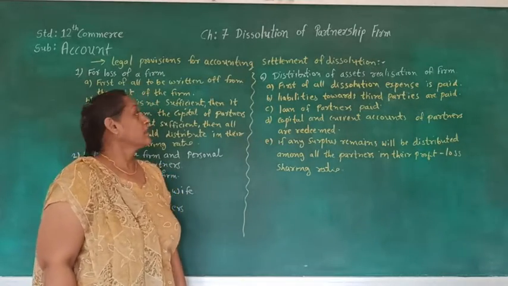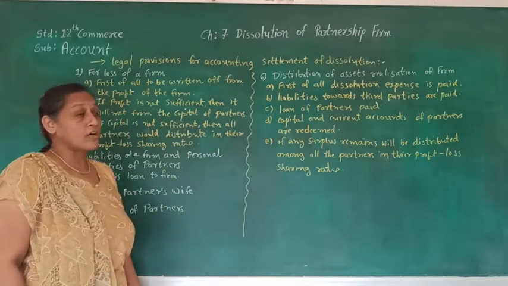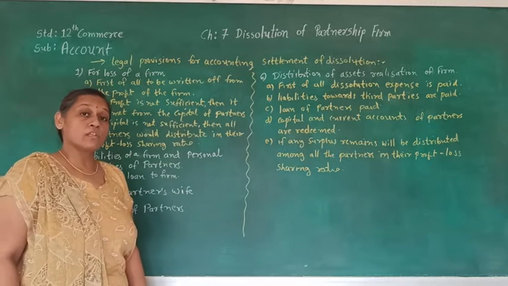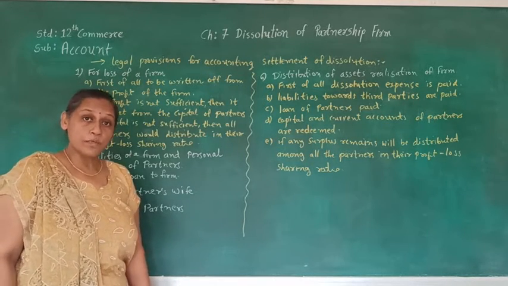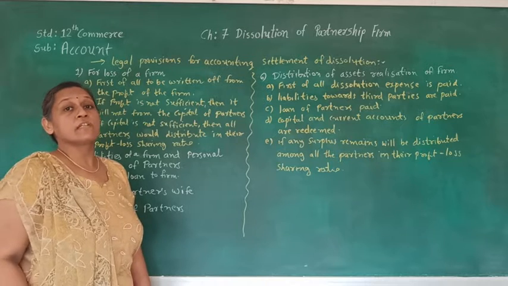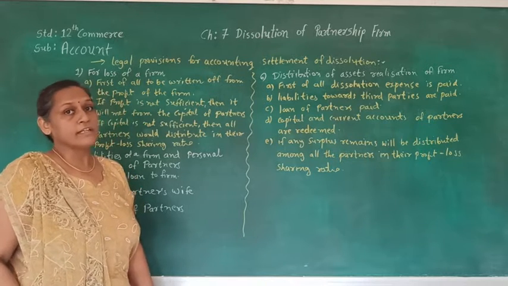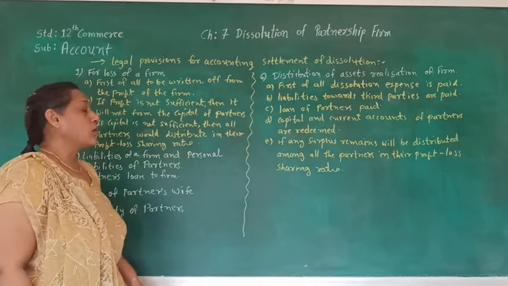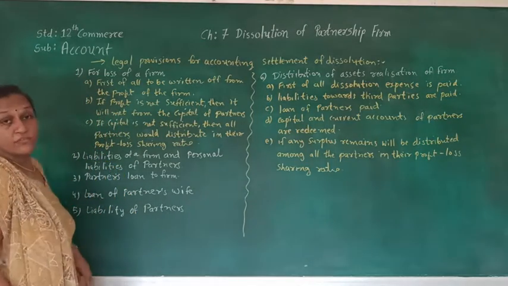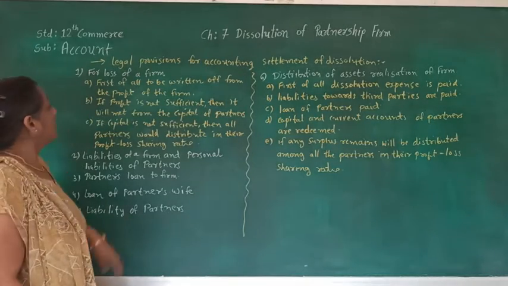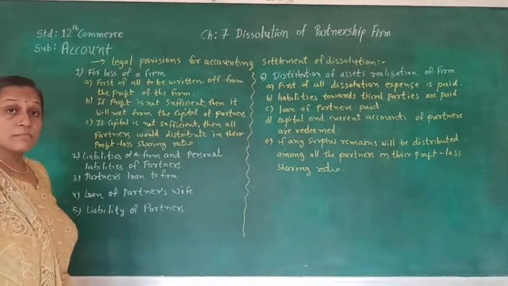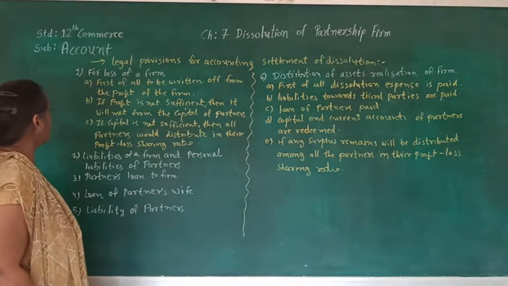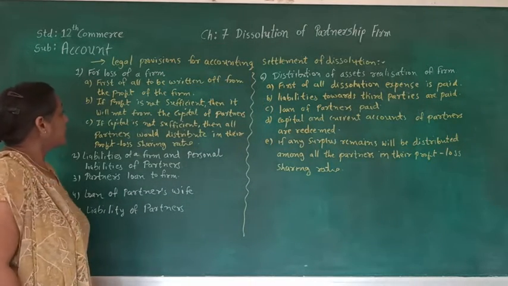Our next point is legal provision for accounting settlement for dissolution. So at the time of dissolution, which account is supposed to be a priority and which account is supposed to be paid later on, that is already discussed and we are supposed to follow this. If the firm is making loss, first of all the loss is to be written off from the profit of the firm.